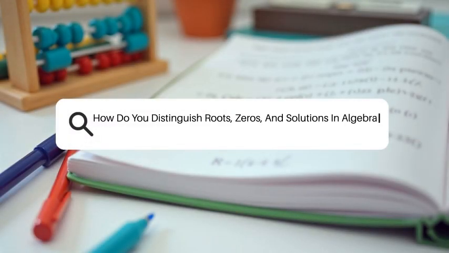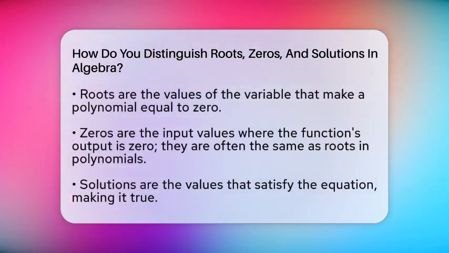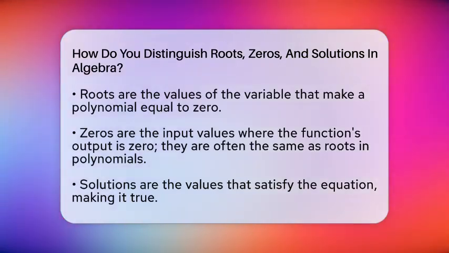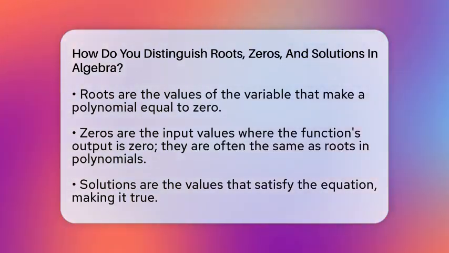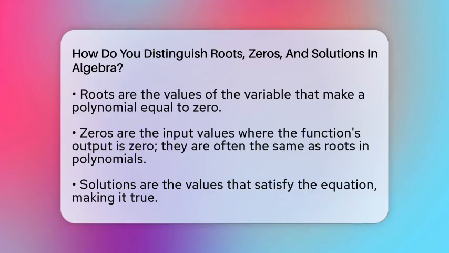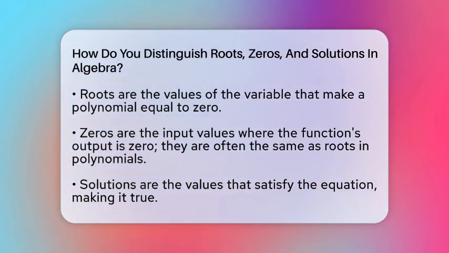How do you distinguish roots, zeros, and solutions in algebra? Imagine you're solving a puzzle where each piece fits perfectly in its spot. In algebra, the pieces are called roots, zeros, and solutions. They are all connected but have different ways of being seen and understood.